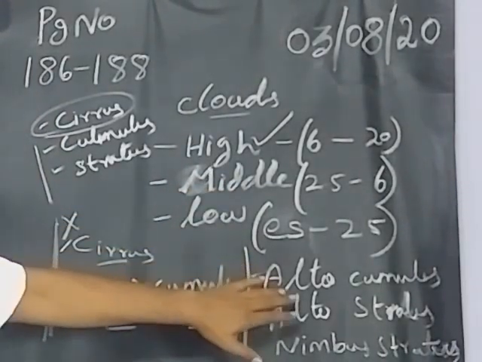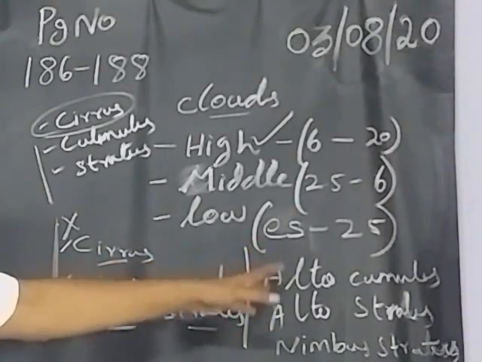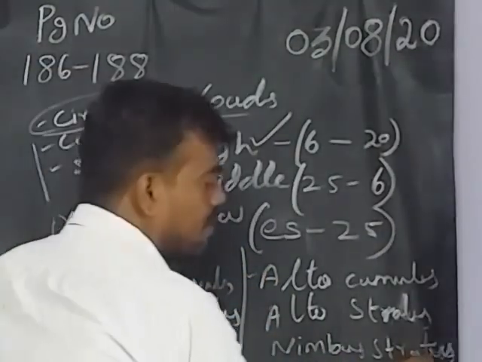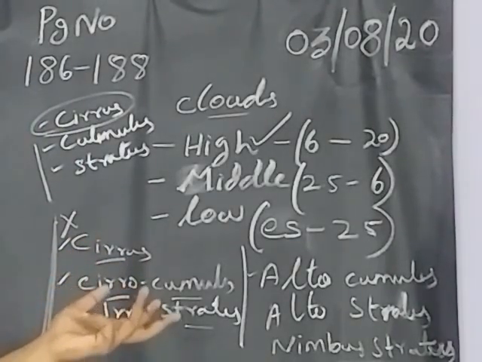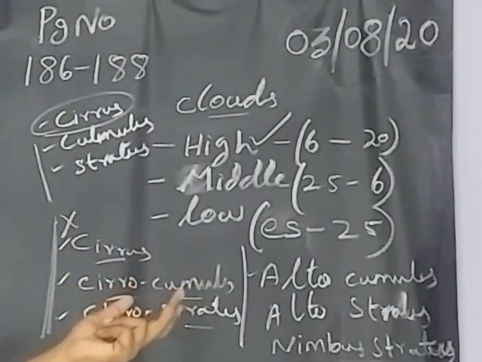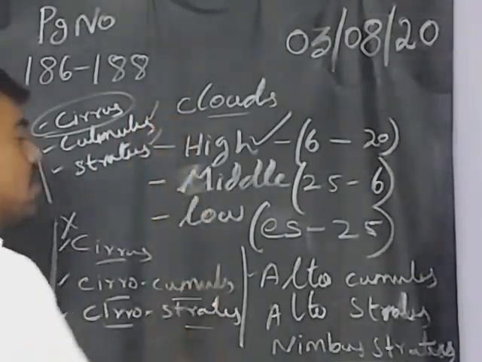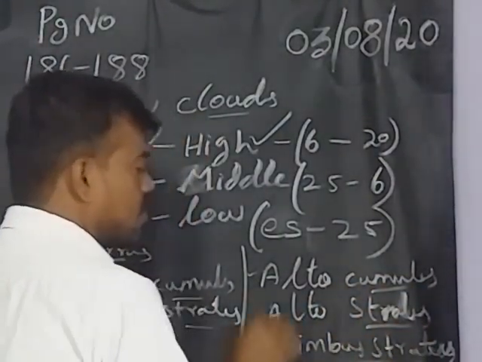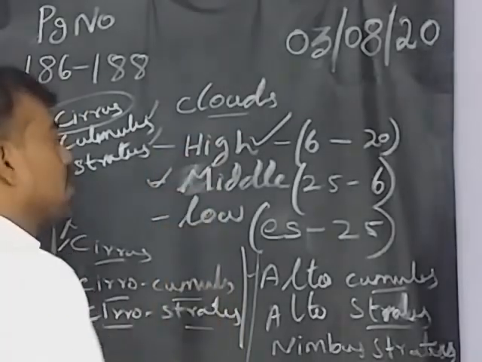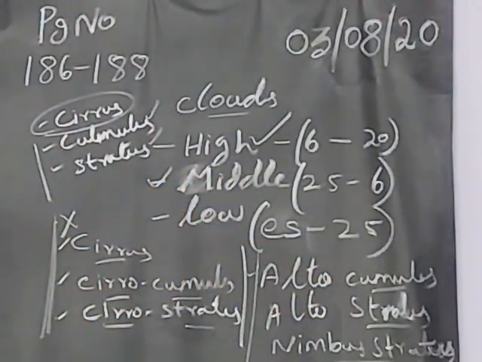These have a white patchy layer and groups of clouds, and there are more chances, especially with nimbostratus. If you get these clouds, we will get heavy rainfall, hail and sleet. As I already told, cumulus and stratus give more rainfall. Here cumulus is there, stratus is there, and nimbostratus is there, so in the middle cloud we have more chances of rain.